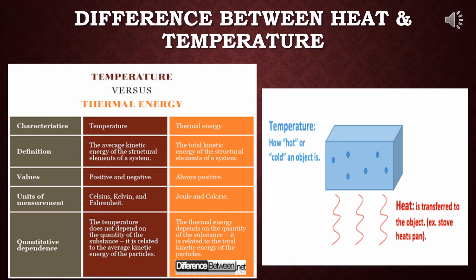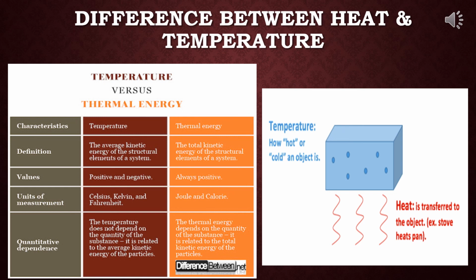The direction of flow of heat from one body to another in contact doesn't depend on the quantities of heat contained in them. The direction of flow of heat from one body to another in contact depends on their temperatures. Heat is measured with the help of a calorimeter. Temperature is measured by a thermometer. Two bodies having the same temperature may not have the same quantity of heat, but two bodies containing the same amount of heat may not have the same temperature.